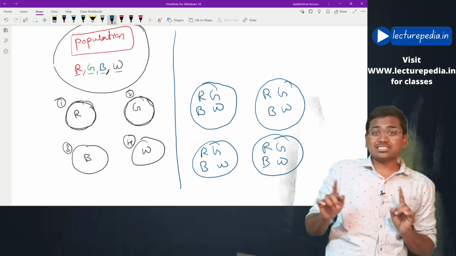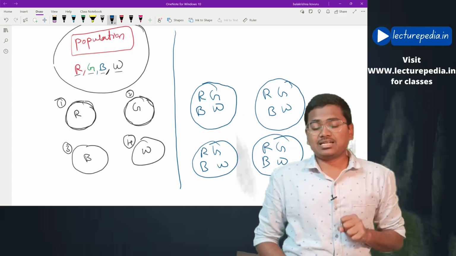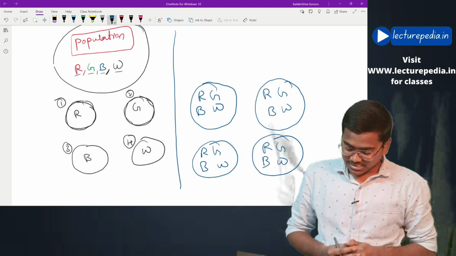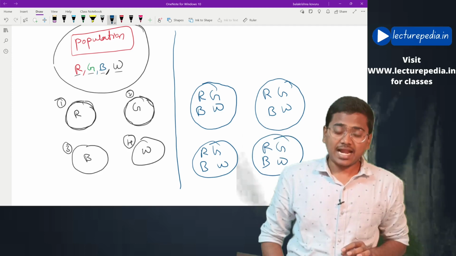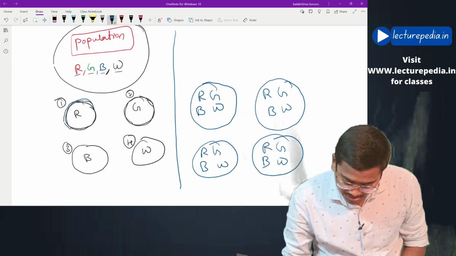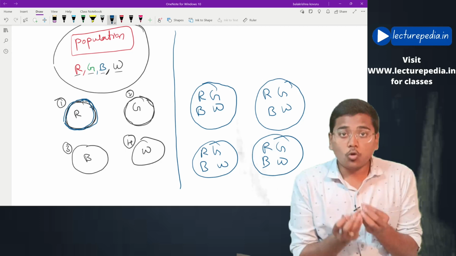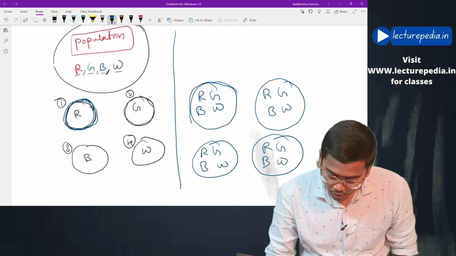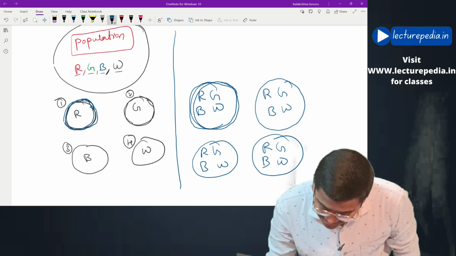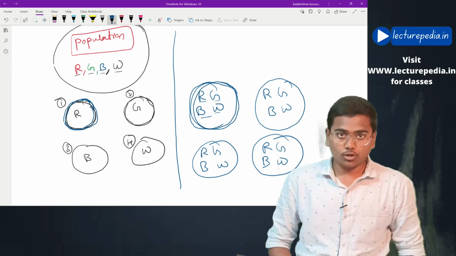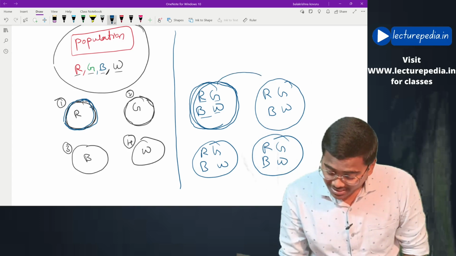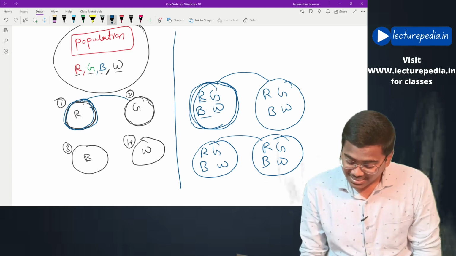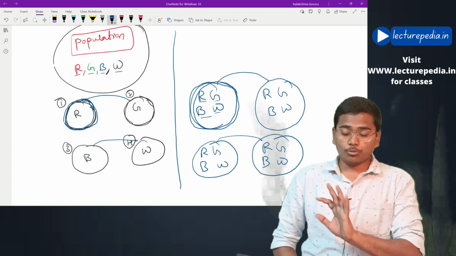Now, the difference between stratified random sampling and cluster sampling is that in case of strata, all the population in each stratum will be homogeneous in nature, whereas in case of a cluster, all the population of each cluster will be heterogeneous. But all the clusters will be homogeneous, whereas here all the strata will be heterogeneous. Hope you are understanding the difference.